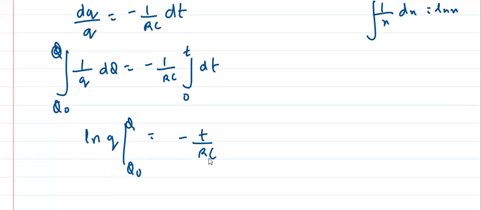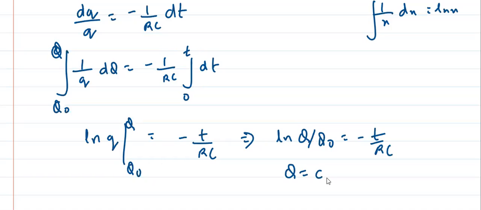So this can be written as ln Q by Q naught is equal to minus T by RC. So if you use the concept of log, you will get Q is equal to Q naught e to the power minus T by RC.